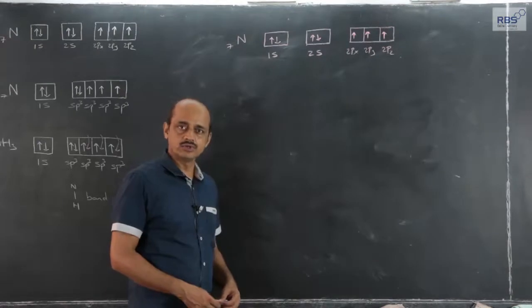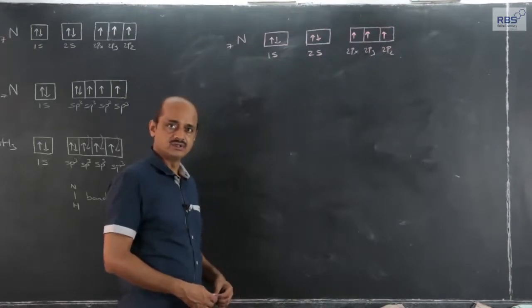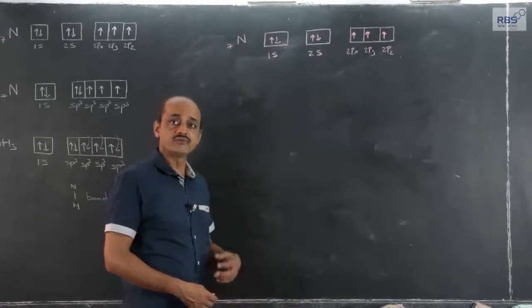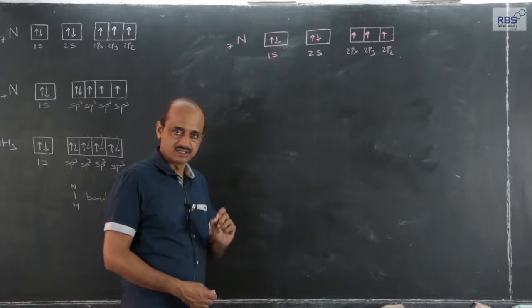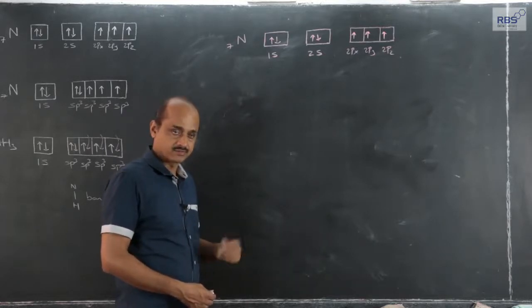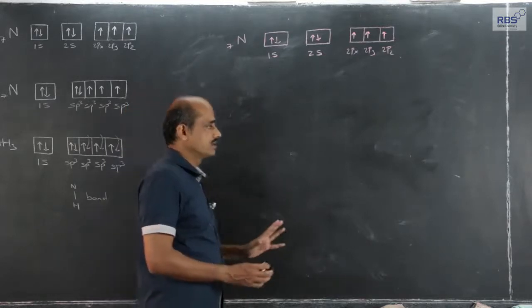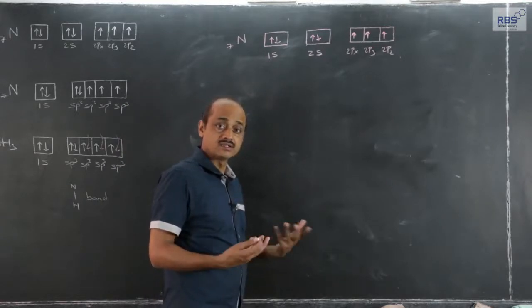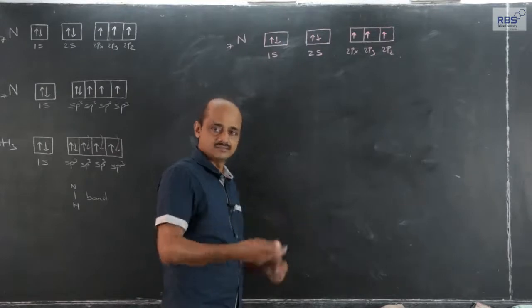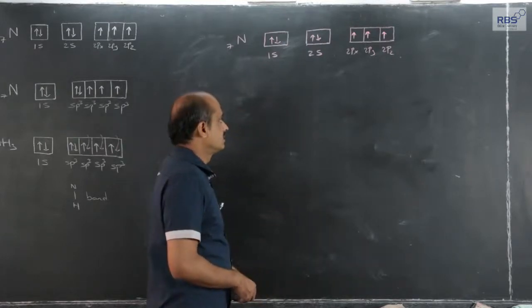Let us now switch over to the example of the ammonia molecule. In the formation of the ammonia molecule, again you will see that the nitrogen atom undergoes sp3 hybridization. Let us see how and why. If we suppose that nitrogen does not undergo mixing and recasting, then what would happen?